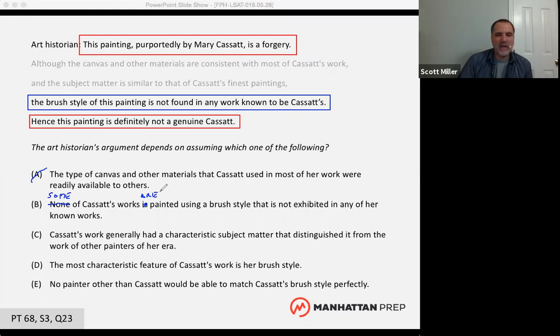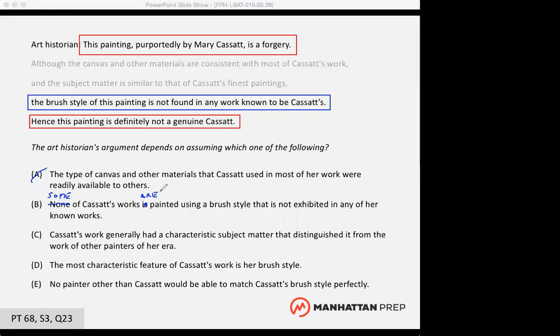Do you want to hop back on the mic and tell me, how does that ruin the argument? I know this stuff is hard to explain, right? But can you explain how that ruins the argument? If some of Cassatt's works are painted using a brush style that is not exhibited in any of her known works, then the premise that the argument is based on, that the brush style of this painting is not found in any work known to be Cassatt's, doesn't matter.